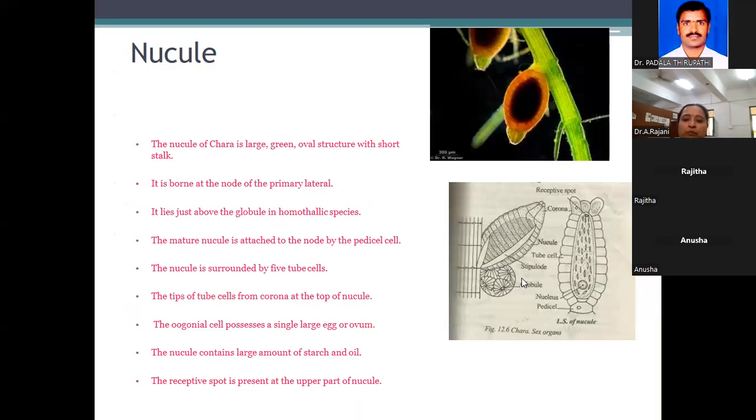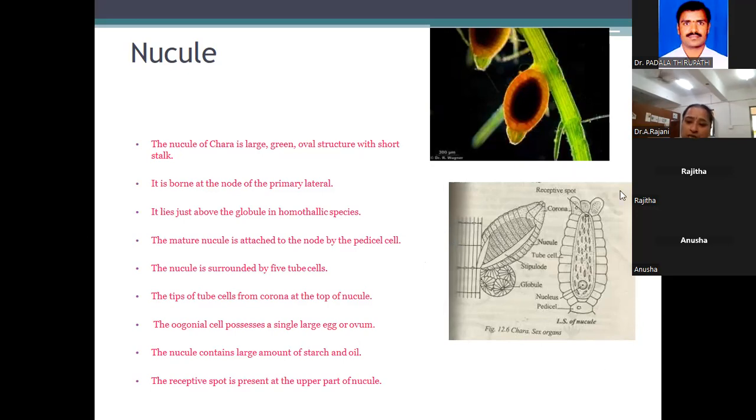This is the female reproductive organ. See, it is large in size compared to the globule. See, this is the globule part. Here, this part is called the nucleus. Large in size, green in color, an oval structure, born on the node of the primary lateral. See, here also, it is just above the globule. This is the homothallic species. The mature nucleus is attached to the node by the pedicel. The nucleus is surrounded by 5 tube cells.